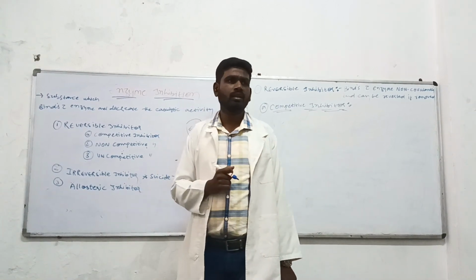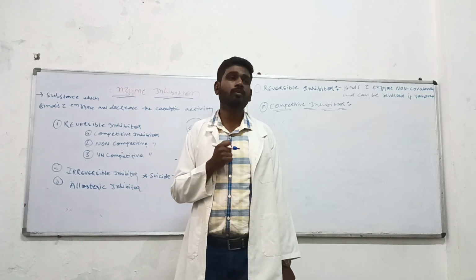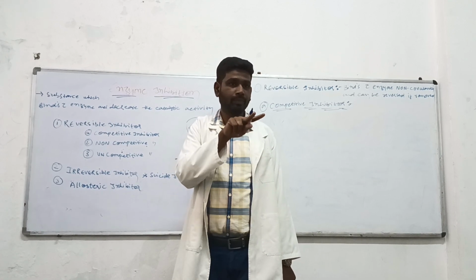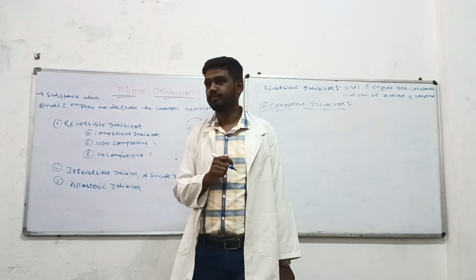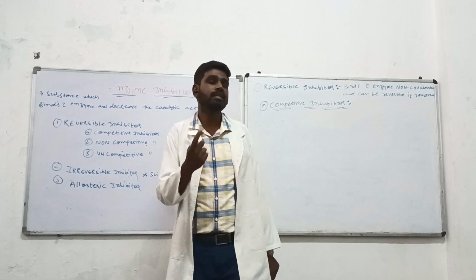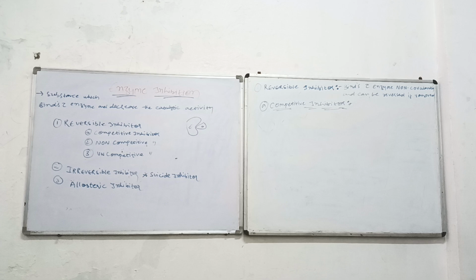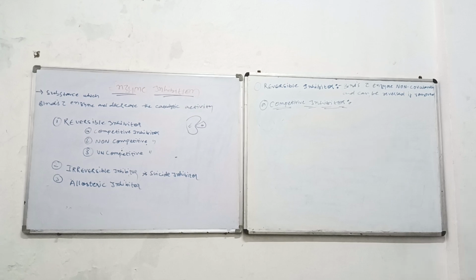Like we used to say, it is a competitive exam. But competition happens between two people; alone cannot compete. एक जन के बीच में कैसे होता competition? So these competitive inhibitors will compete with the substrate.